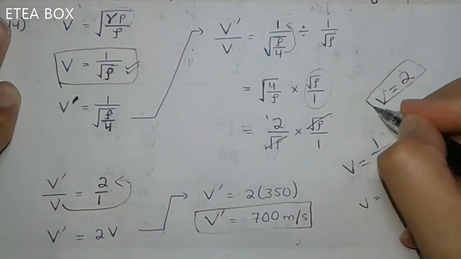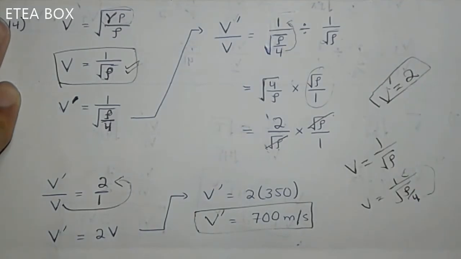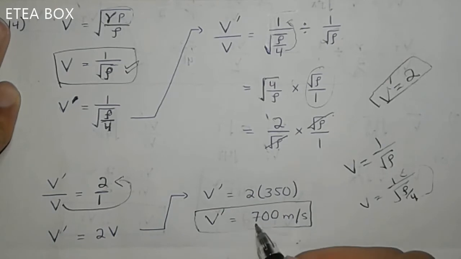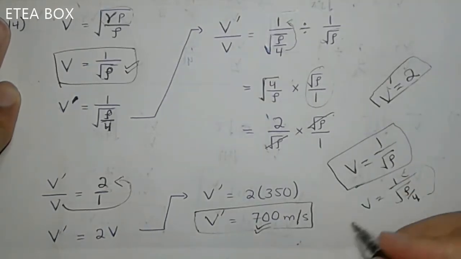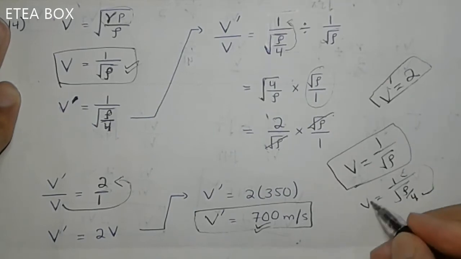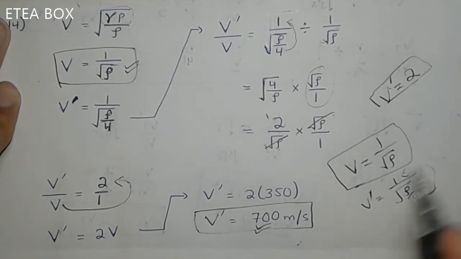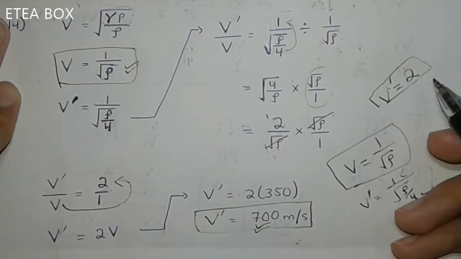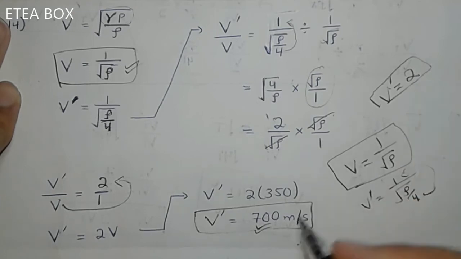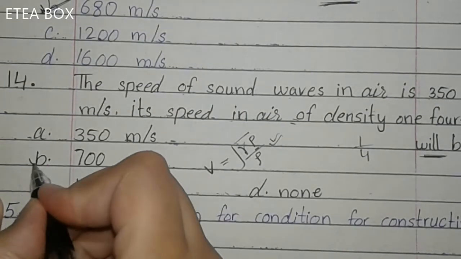So it means that the new V will be 2 times the original V. So what you have to do is simply put 2 multiplied by 350, then you will get the answer 700. You have to know just this one. Then V new will be 2, so multiply the original with 2. You will get to know that the new velocity will be equal to 2 times the original velocity. Then just multiply 2 by 350 and you will get 700 meters per second. Look here, option B is correct.